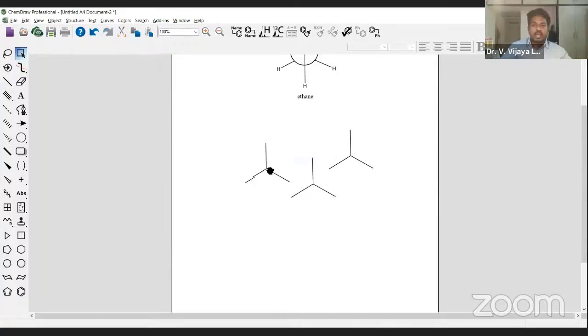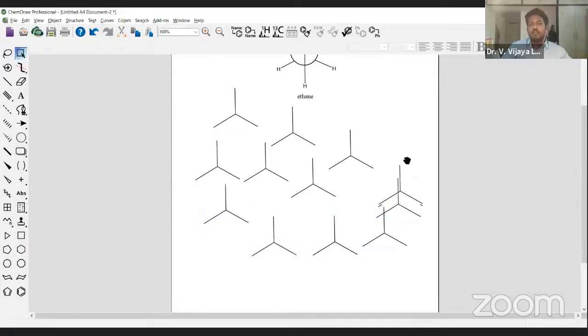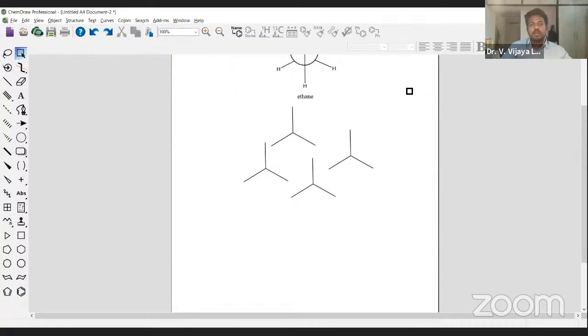You can make n number of copies like that. That is not a big problem at all. I would suggest you always use the Control button on your keyboard to make copies, because when you write reactions, that is going to be very helpful.